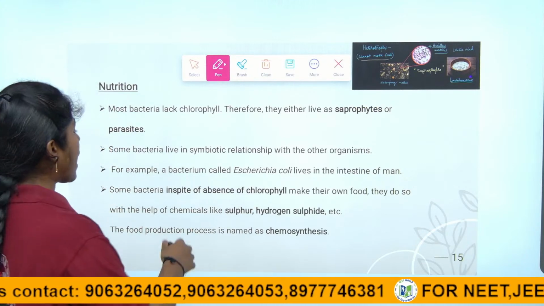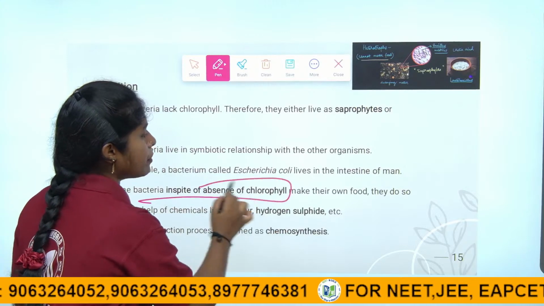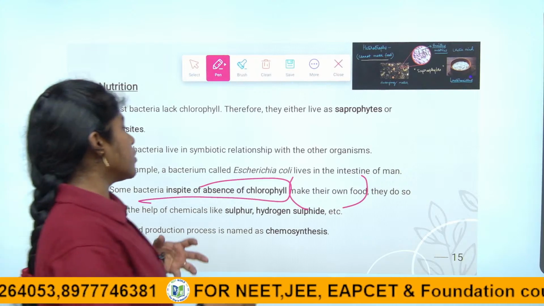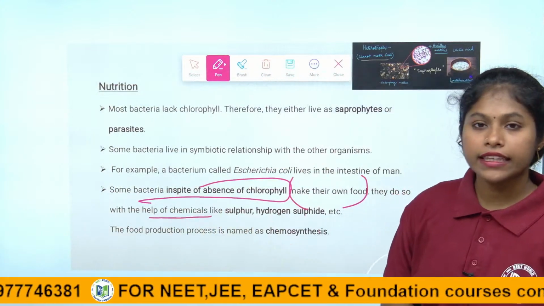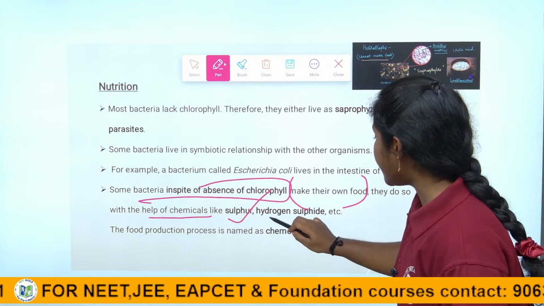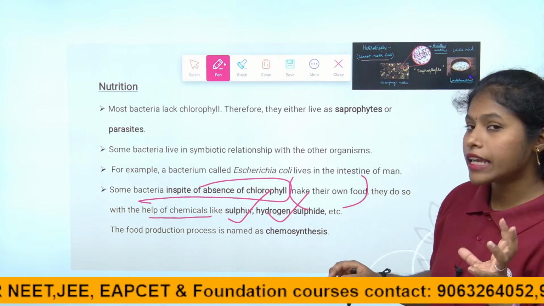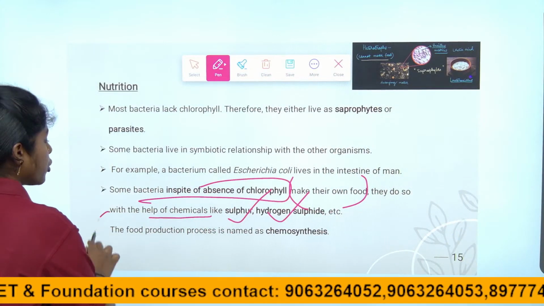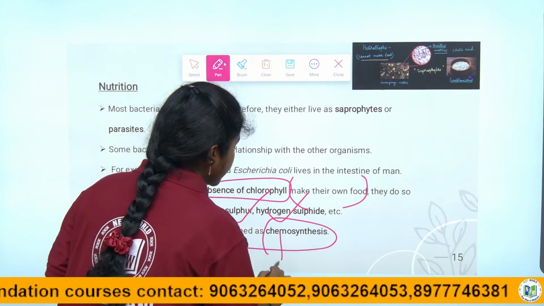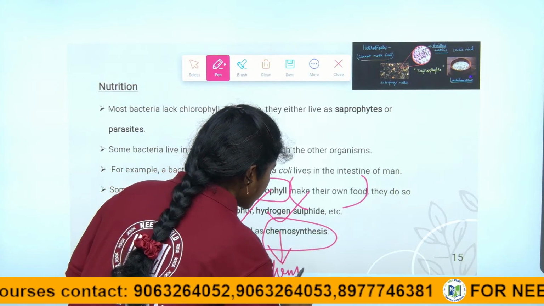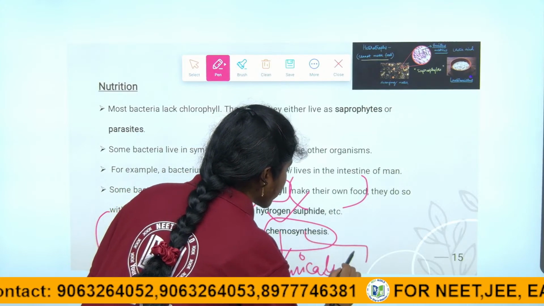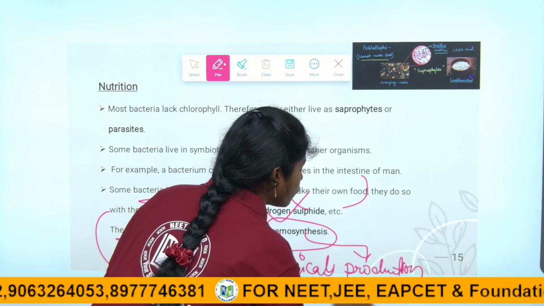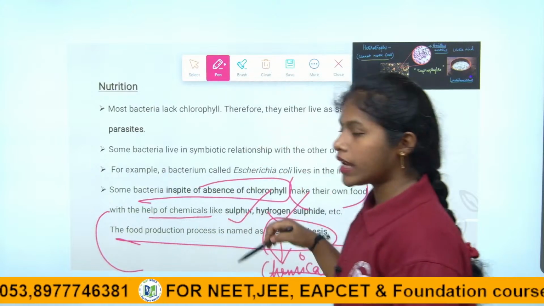Right children? Some bacteria, in spite of the absence of chlorophyll, make their own food. If chlorophyll is not there, then how are they making their own food? With the help of chemicals like sulfur and hydrogen sulfide. These chemicals are present inside the bacteria and they are able to make their own food. That food production process we name chemosynthesis. Chemo means chemicals and synthesis means production. With the help of chemical production, the bacteria prepare their own food material. Right children, this is about chemosynthesis.